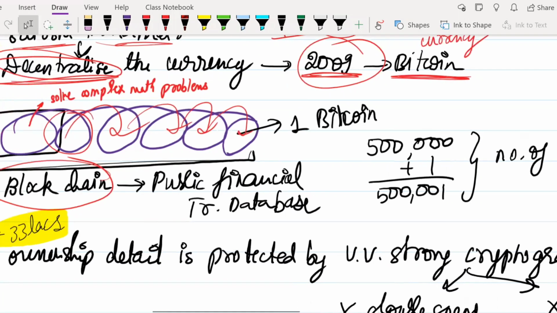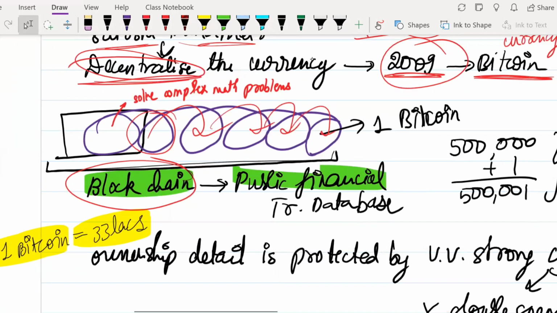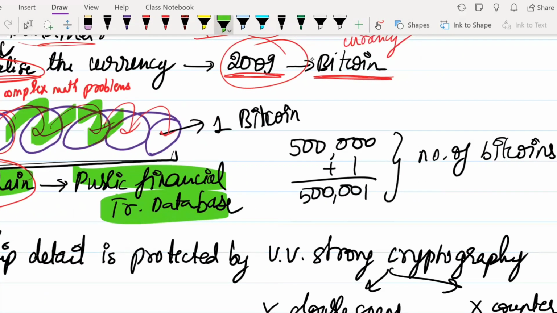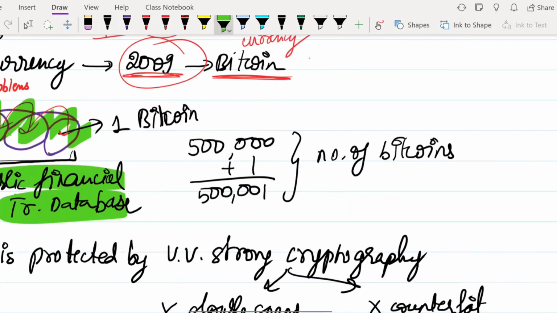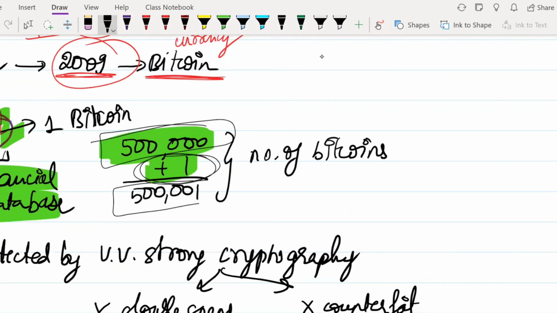that this blockchain has a public financial transaction database. That means as and when each Bitcoin is created, if suppose there are already 5 lakh Bitcoins and one new Bitcoin is created, the 5 lakh people who are the owners of those Bitcoins will be informed that a new Bitcoin has been created, and that now the total number of Bitcoins is 5 lakh 1.